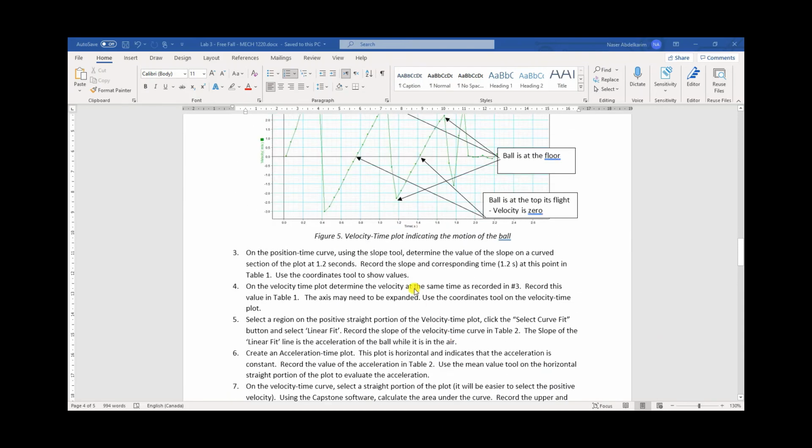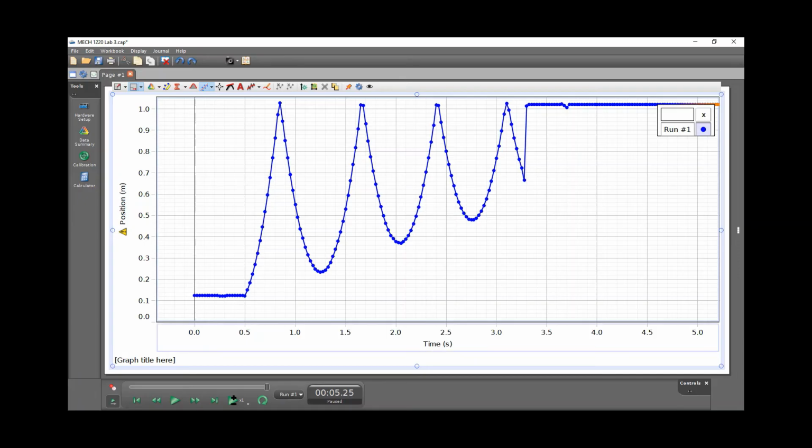So for 1.2 seconds, I have a different Capstone file, different data, and I'm going to show you one example here. I'll do it for 1.5 seconds, but you're going to do it for 1.2 seconds. This is a different file, different data than the file I'm going to provide you. This is just to show you the example.